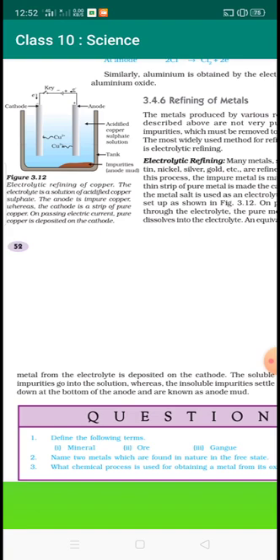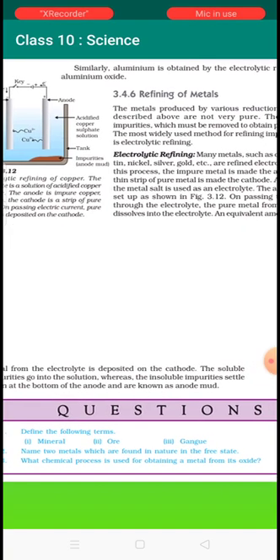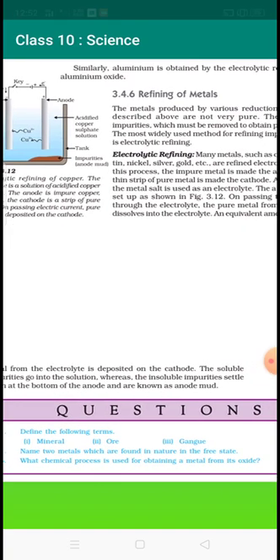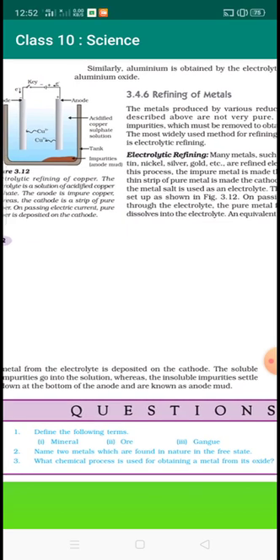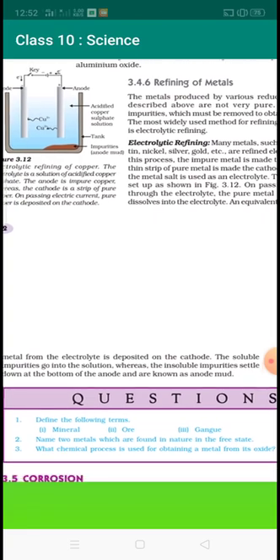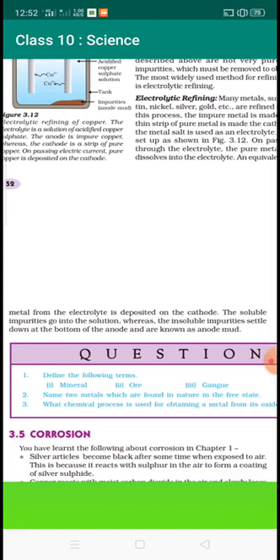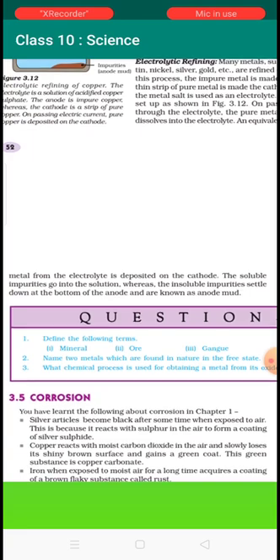What chemical process is used to obtain a metal from its oxide? So we use reduction. As I have already told, there are two types of reduction. One is chemical reduction, another one is electrolytic reduction. So this is what we have about metallurgical refining.